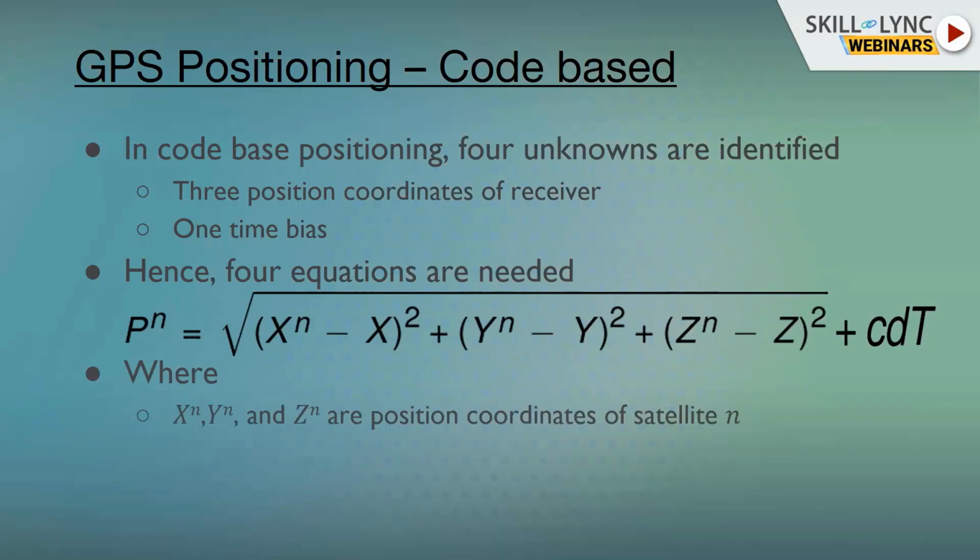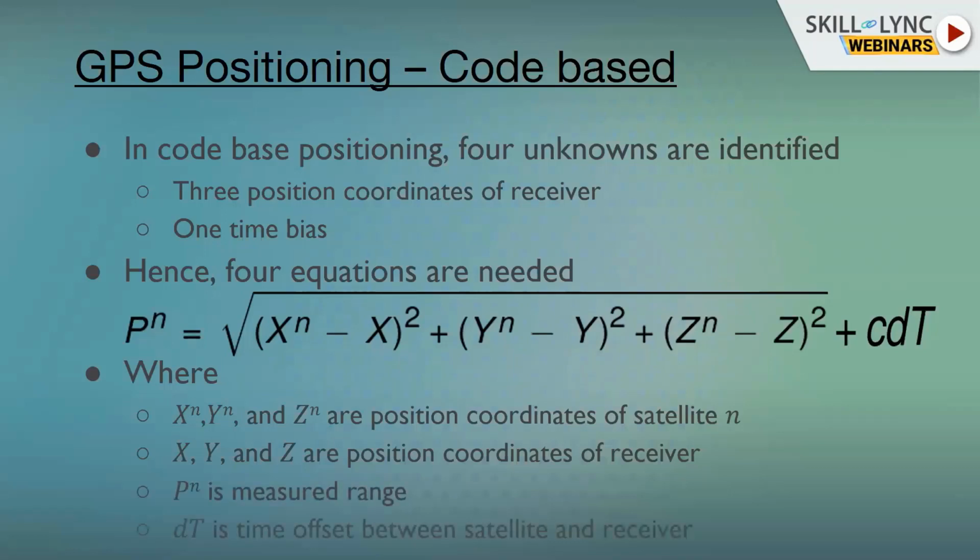X, Y, and Z are the unknown coordinates of the receiver. You don't know what the X, Y, and Z values are, and that's why you are doing all this mathematics. So you know Pn, the distance between the satellite and receiver, you know the coordinate of the satellite, you know the speed of light c, but you don't know X, Y, and Z, and you don't know dt, which is the time bias.